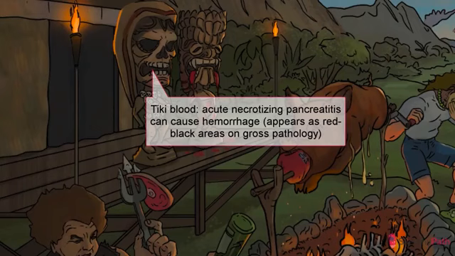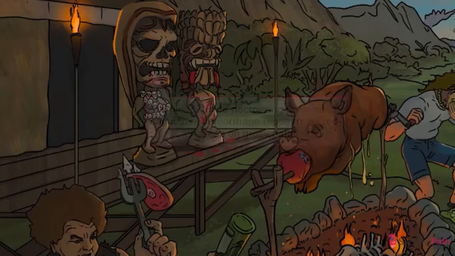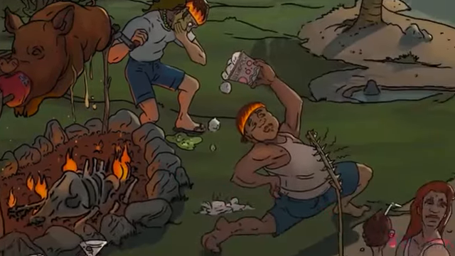Extensive necrosis can even lead to diffuse hemorrhage within the pancreas, a poor prognostic indicator that carries a 20% risk of mortality. Infection with gut bacteria is also very likely in acute necrotizing pancreatitis, often leading to septic shock. It's just badness all around.